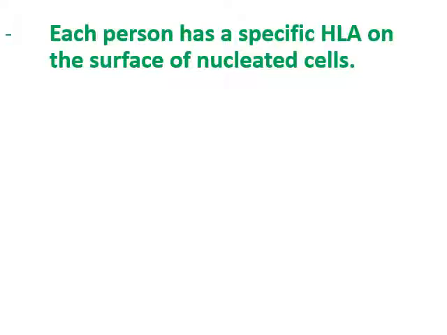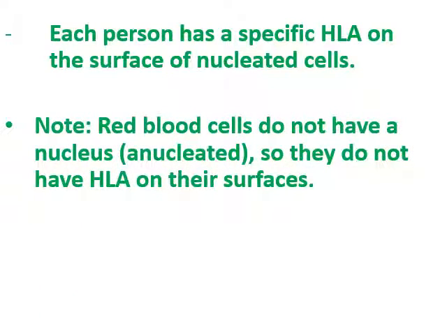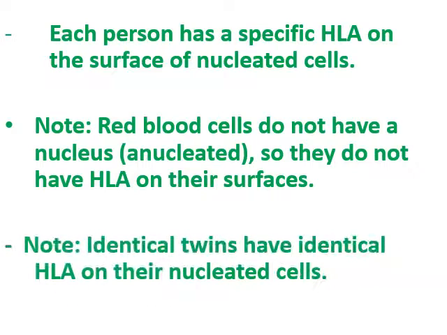Each person has a specific HLA on the surface of nucleated cells. Note that red blood cells don't have a nucleus. They are called anucleated cells, so they don't have HLA on their surface. You have to note this. Note also, identical twins have identical HLA on their nucleated cells.